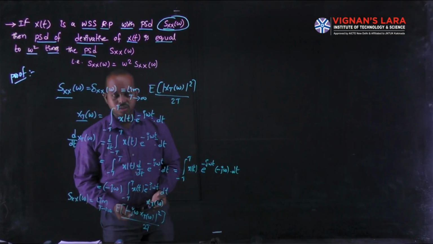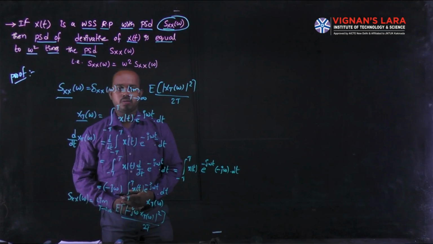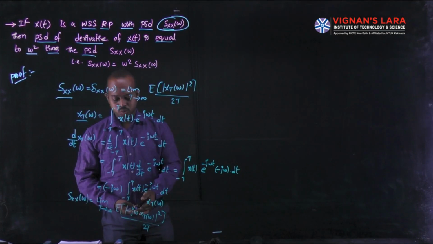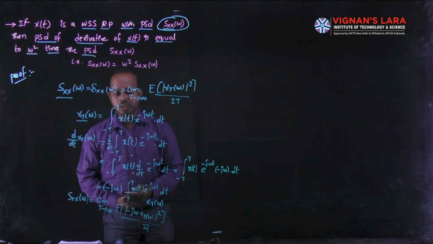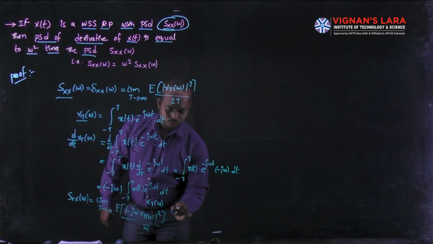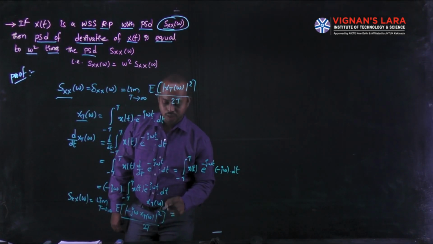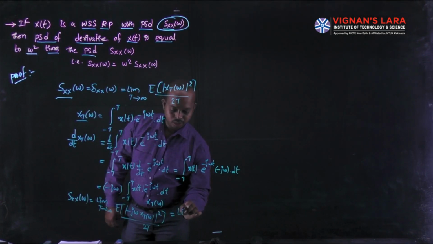That's why the minus sign we have to change to plus. Here the remaining term is omega. We have to take the square term, omega square. We have to apply the expectation on omega square. The term will also be omega square. That's why I have to write limit t tends to infinity,